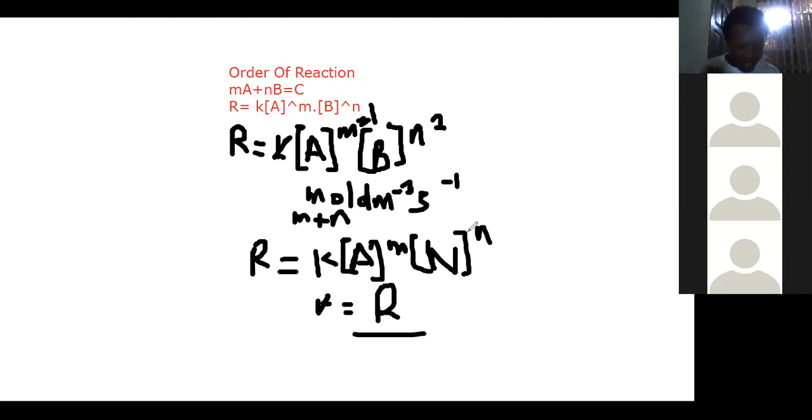The rate determining step. If a reaction takes place in more than one step, the slowest of the reaction processes is called the rate determining step. So the slowest of them is called the rate determining step.